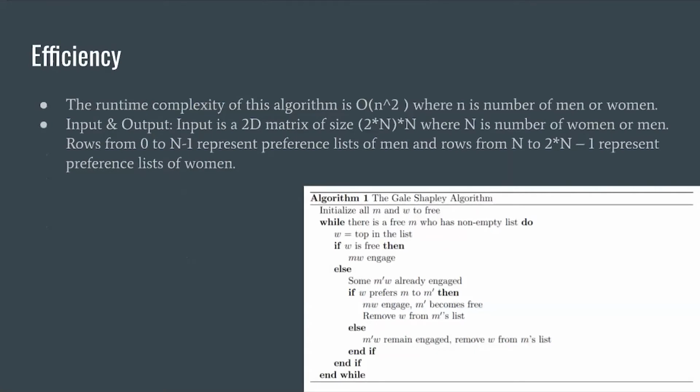Efficiency. The runtime complexity of this algorithm is O(n²), where n is the number of men or women. Input is a 2D matrix of size 2n by n, where n is the number of women or men. Rows from 0 to n-1 represent preference lists of men, and rows from n to 2n-1 represent preference lists of women.